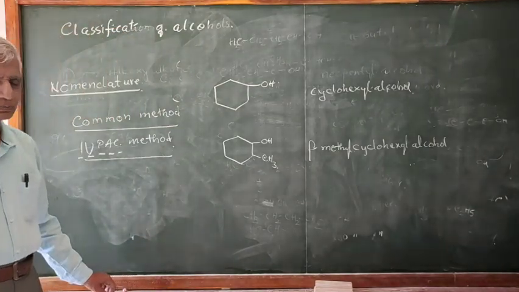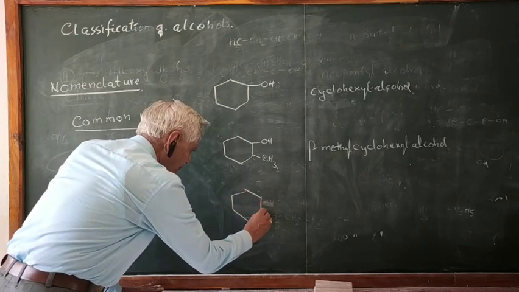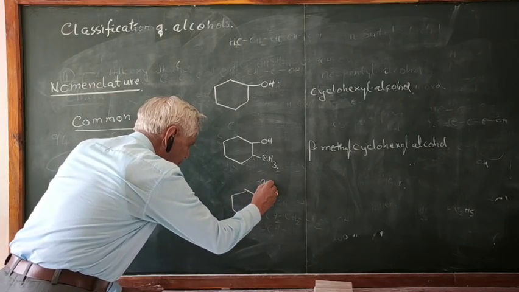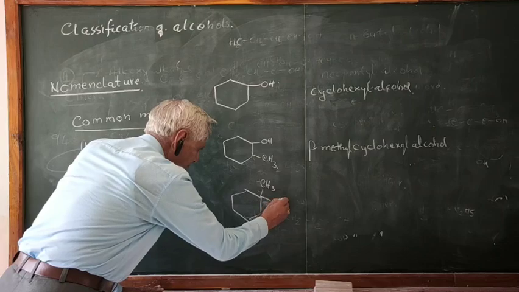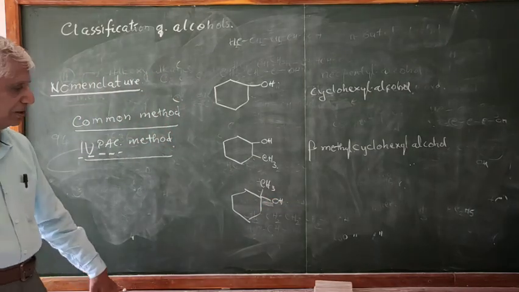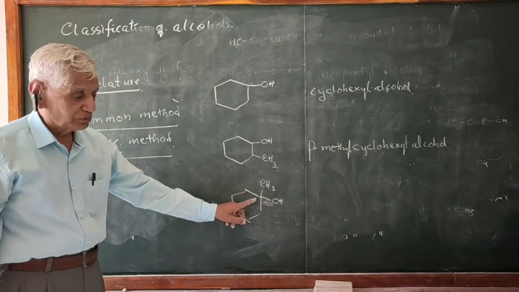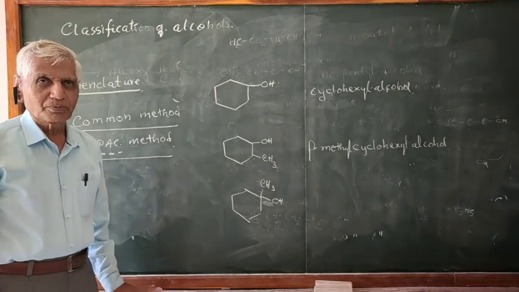Any problem? What is this compound? Whether the structure is correct or wrong? Structure is correct because C 1, 2, 3, 4, no H is there. So this is correct. What is the name of this compound?